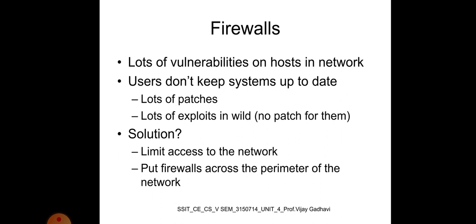In the first generation, firewalls used packet filtering. A network firewall called a packet filter filters traffic by inspecting packets transferred between computers. In the second generation, firewalls use stateful filters.